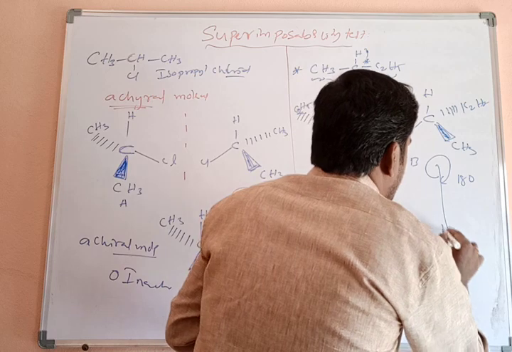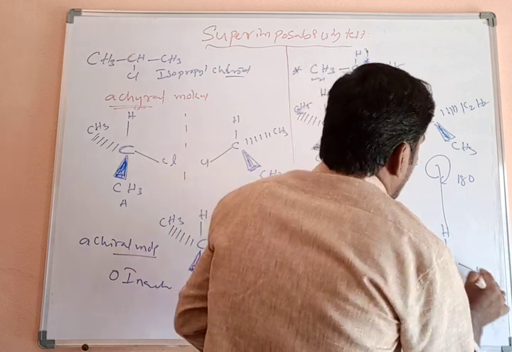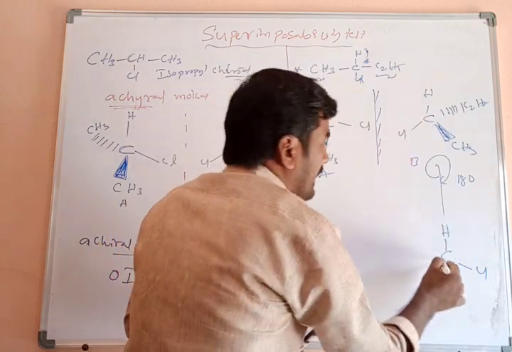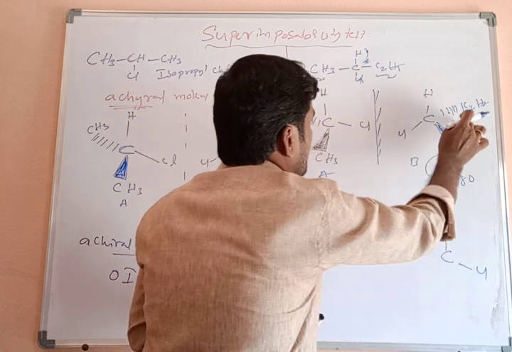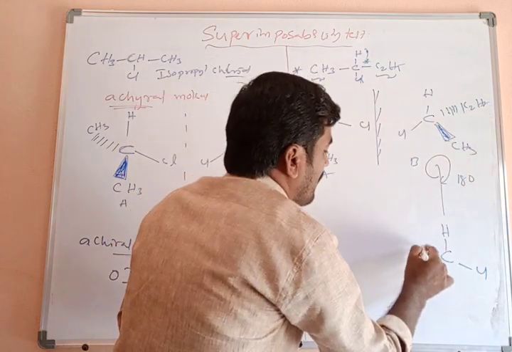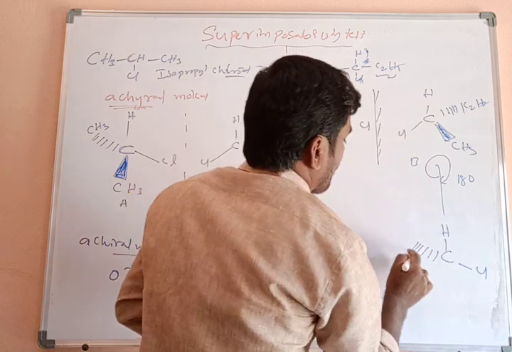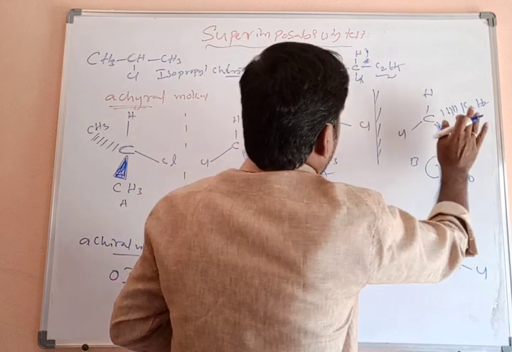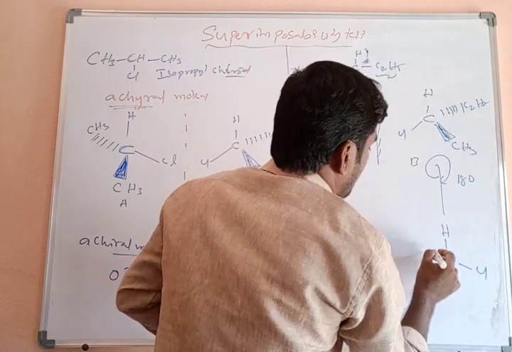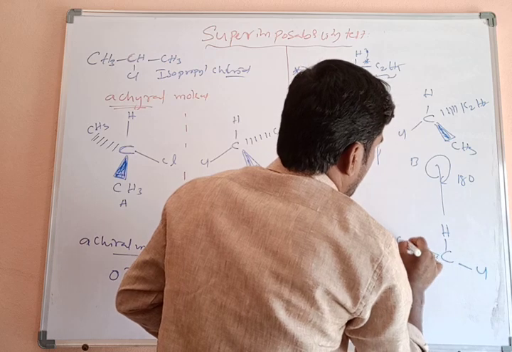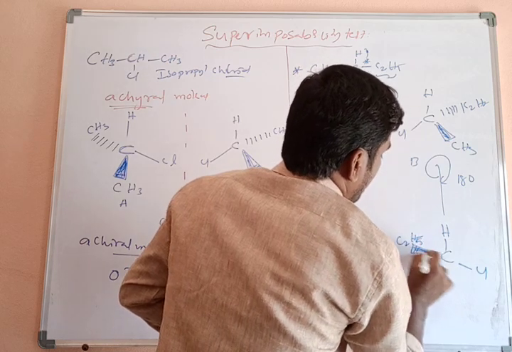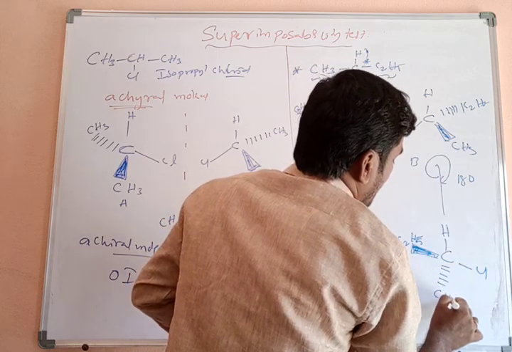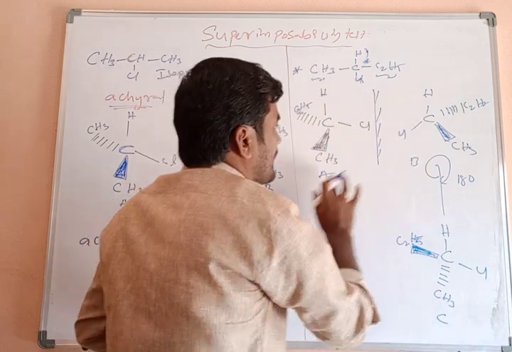I am rotating 180 degrees. Then what happened here? C, H and Cl both lie on the plane. Now C2H5, which was inside the plane, comes onto the wedge bond when I rotate it, and the CH3, which was on the wedge bond, comes onto the dash bond. This is A, the object, and this is B, the mirror image.